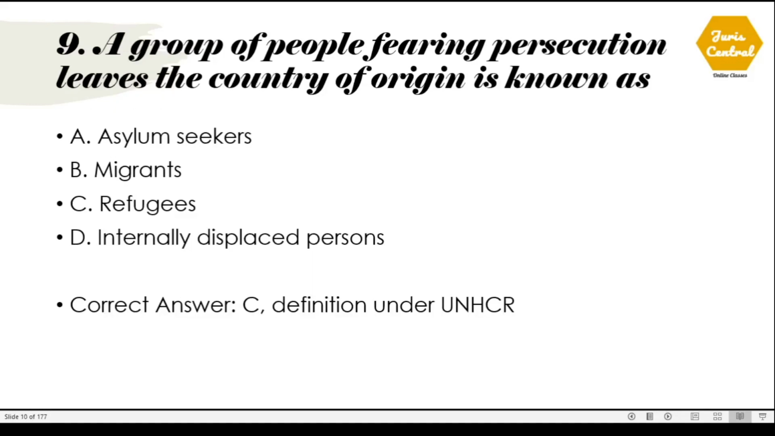A group of people fearing persecution leaves the country of origin is known as. They are known as refugees, and this is the definition given under UNHCR.